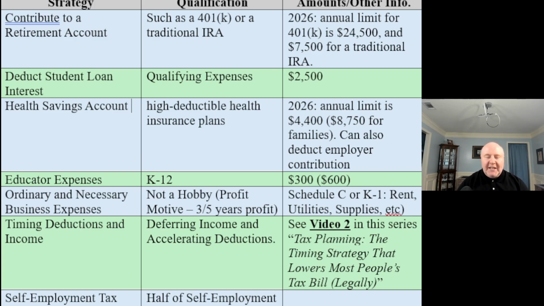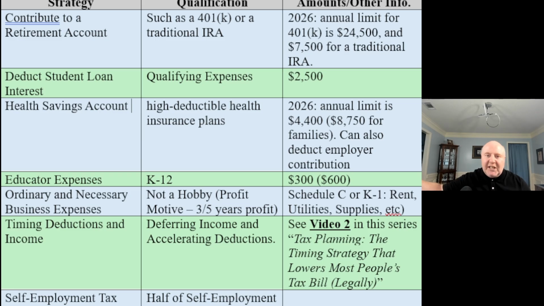We're controlling our AGI. So first one, contribute to a retirement account. Huge deal. Significant amounts of money, right? So if you have a 401k, $24,500, or $7,500 for a traditional IRA. And you know what? There's some catch-up provisions in there, like $1,000. That part's in there, but that's not the tax deductible part. So that's why I just left our primary amount of $24,500 and $7,500.